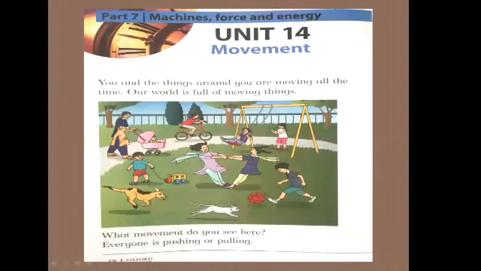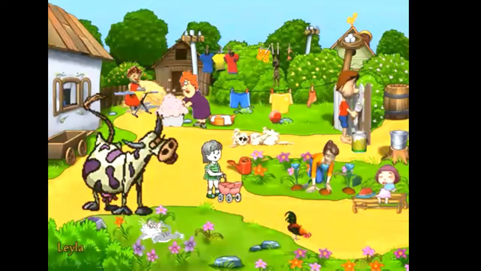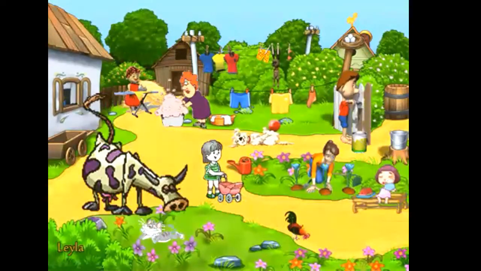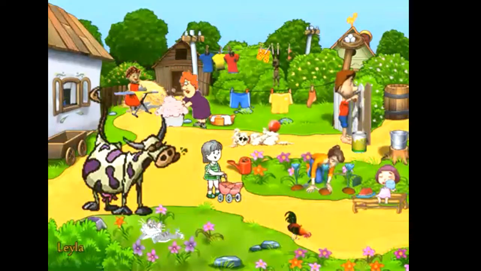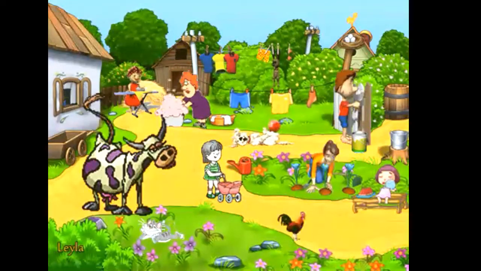What movement do you see here in this picture? I will explain, but before this, I have one more clear definition about movement for you. Look at this picture. You observe everyone is moving.